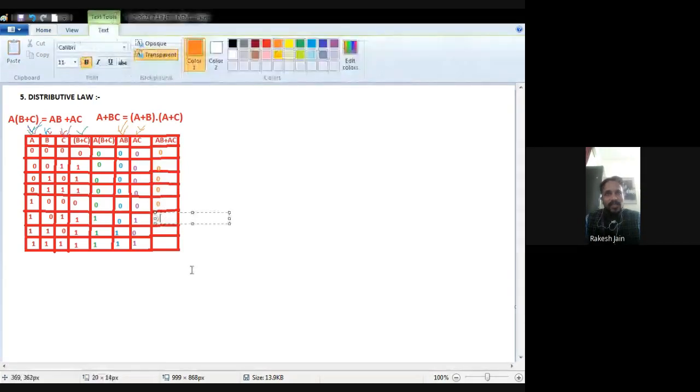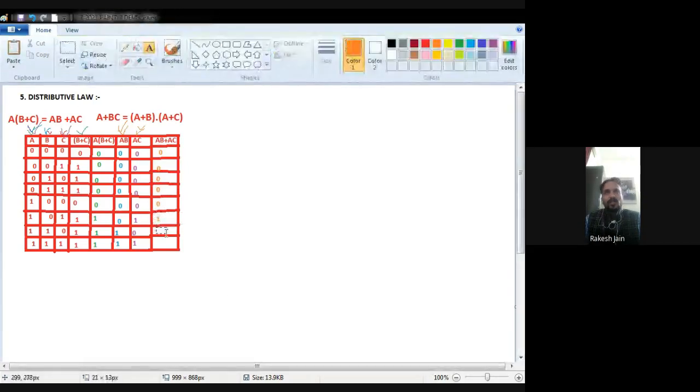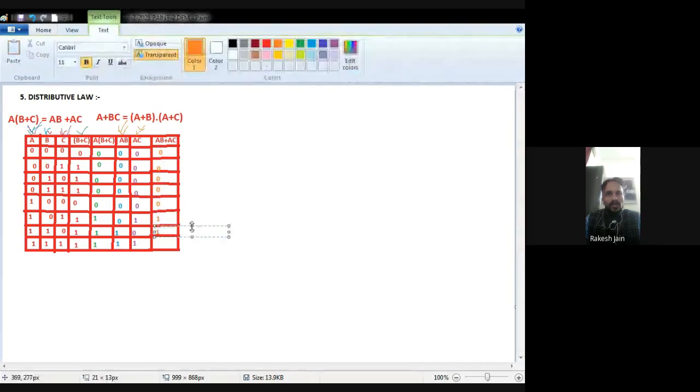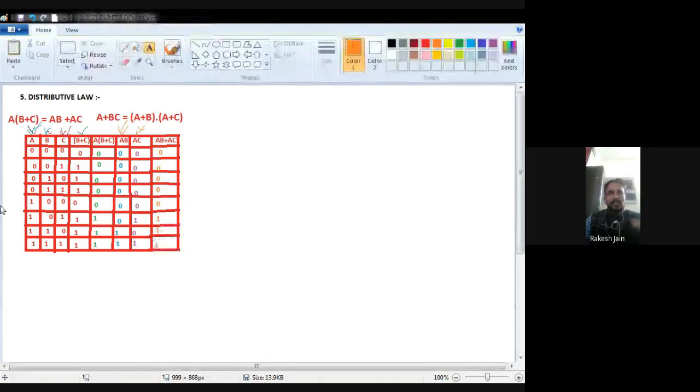A dot C means if any input is 0, output will be 0. A is 0, C is 0, so 0. A is 0, but C is 1, because I again find a 0, so that's why 0.